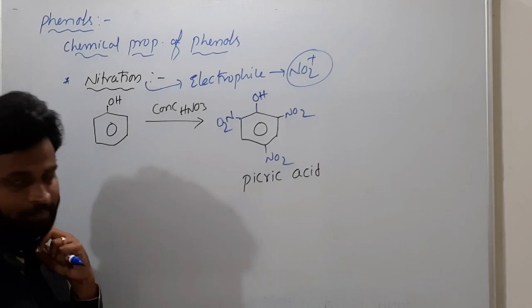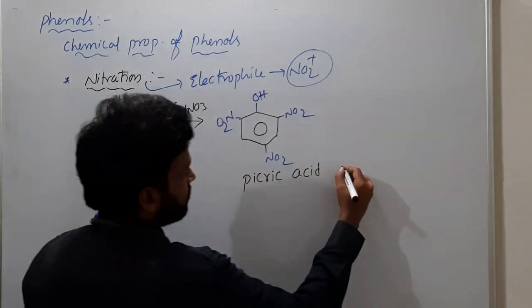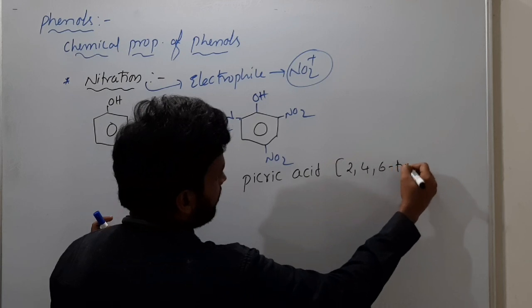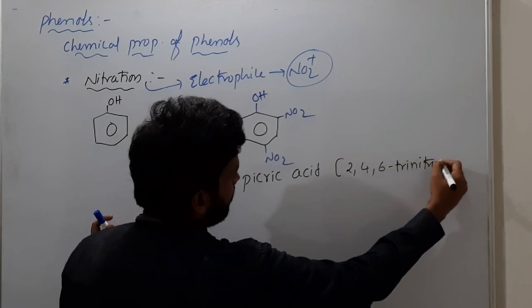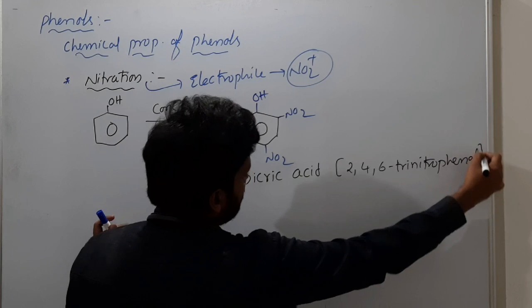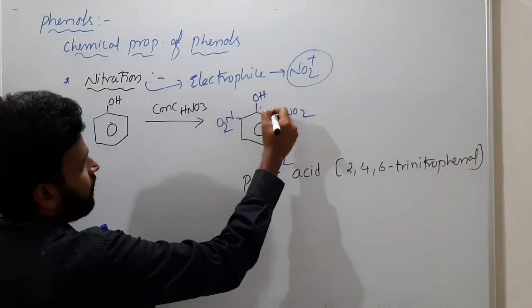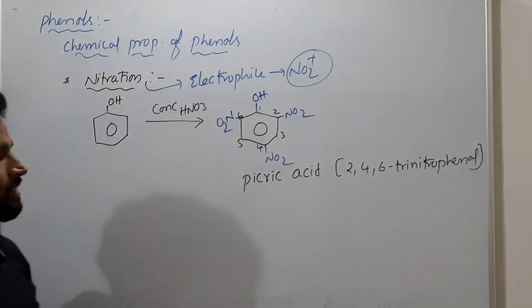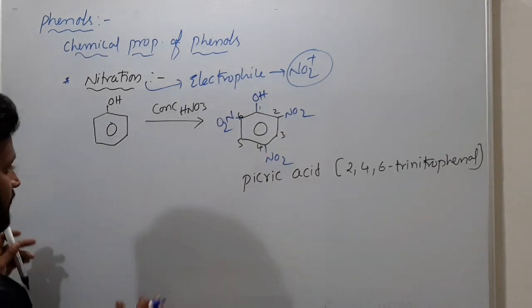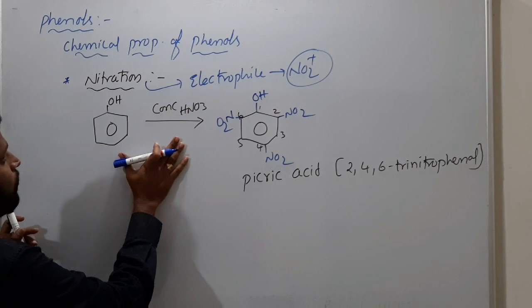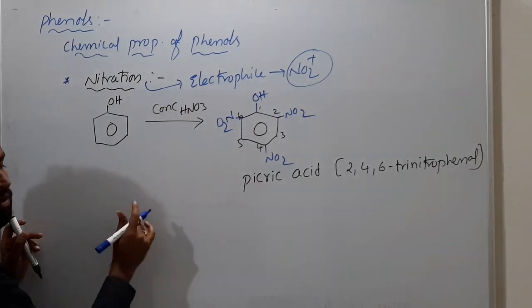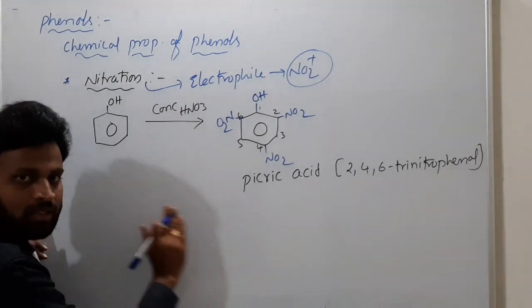Picric acid is also called 2,4,6 trinitrophenol. Why 2,4,6? Understood? 1, 2, 3, 4, 5, 6.